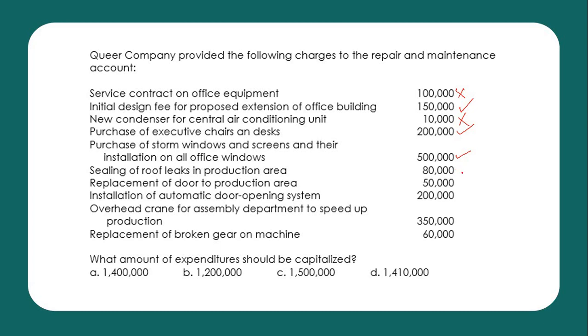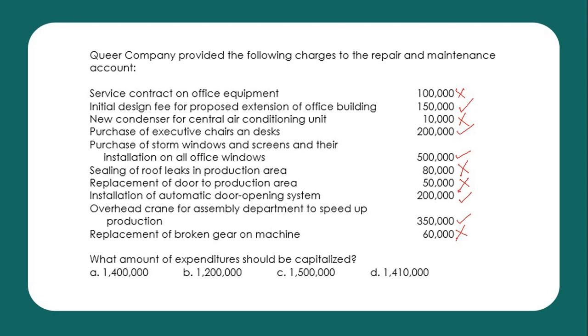Sealing of roof leak in production area. This is repairs and maintenance. Replacement of door to production area. Replacement but an ordinary one. So, repairs and maintenance. Installation of automatic door opening system. That is capitalized. Overhead crane. Capitalized. Replacement of broken gear. Repairs and maintenance.